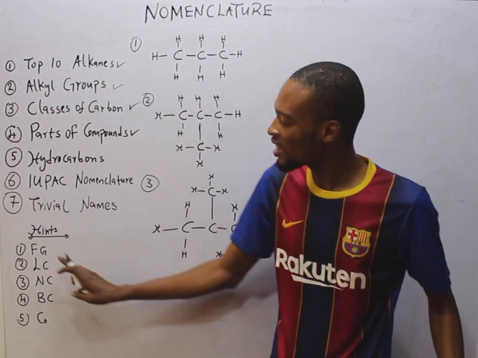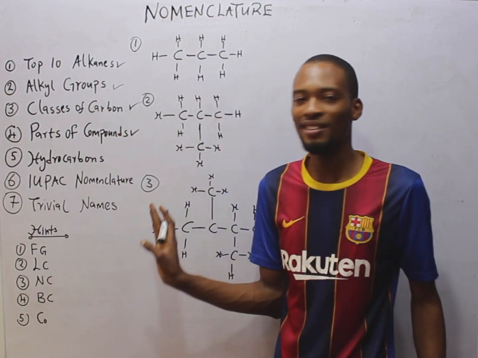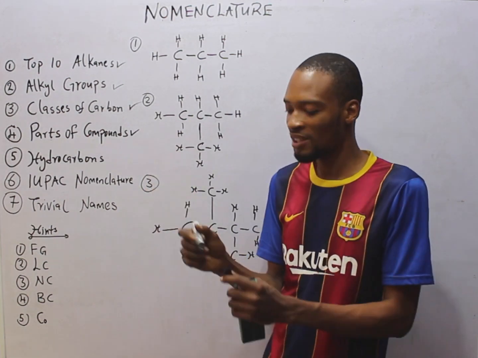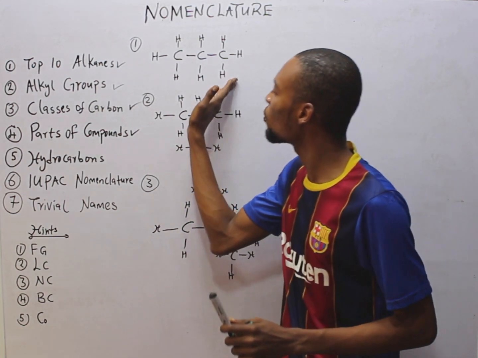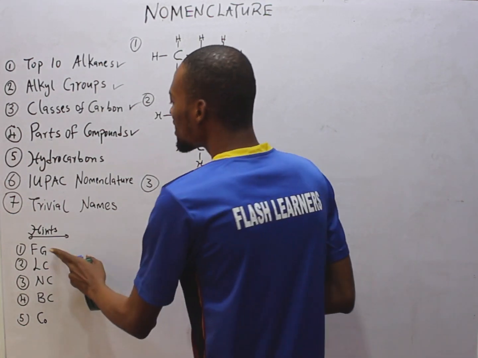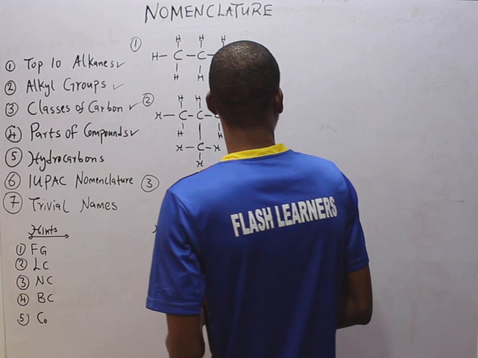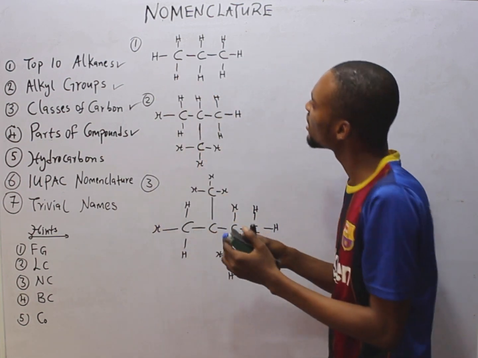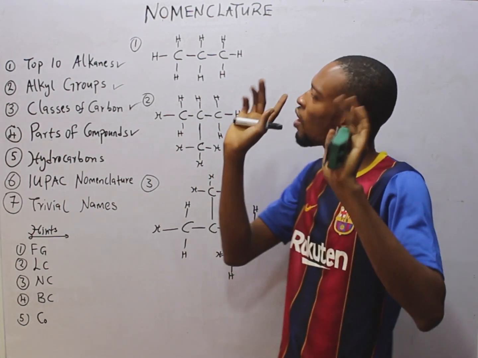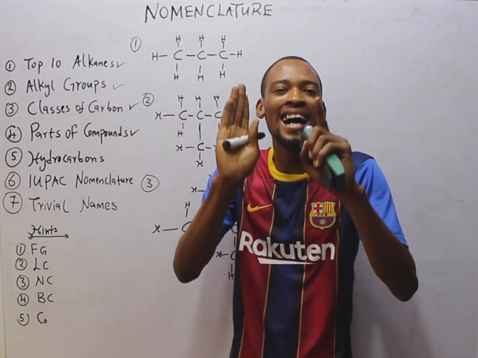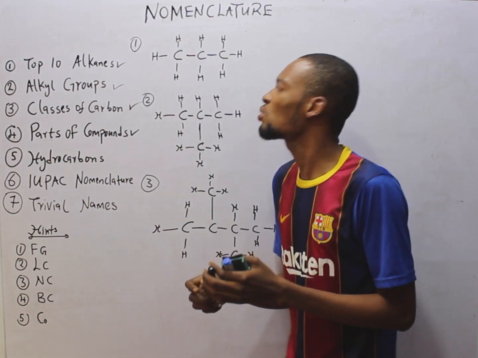So meaning FLNBC. That is the shortcut. Now, how do we apply it? First, let's look at compound 1. Identify the functional group. Looking at this compound, it contains just carbon and hydrogen. What does that mean? It is a hydrocarbon.